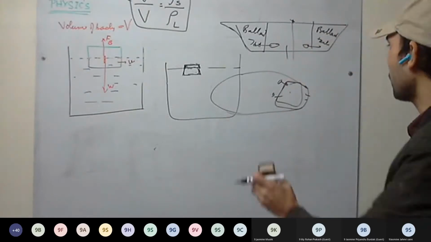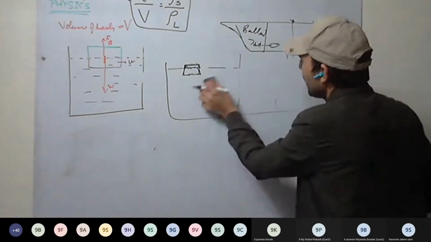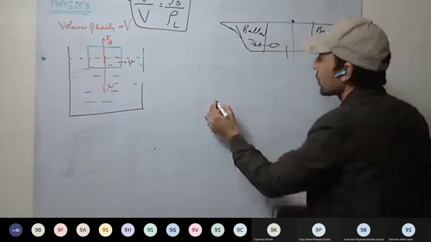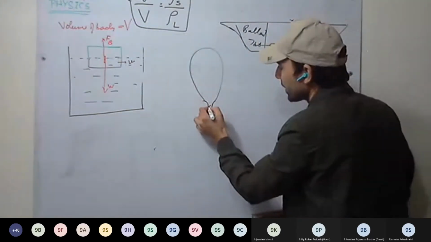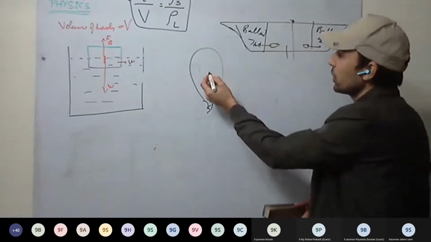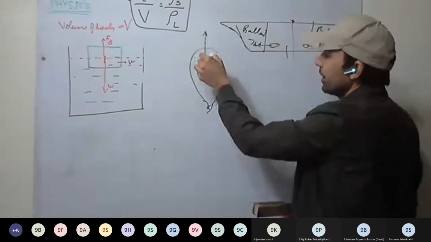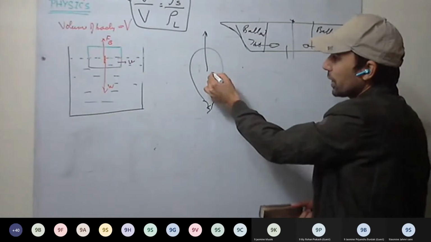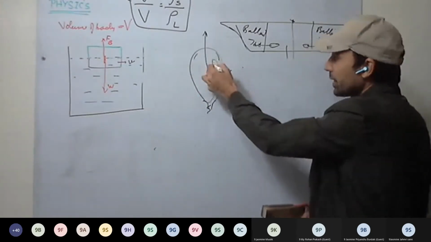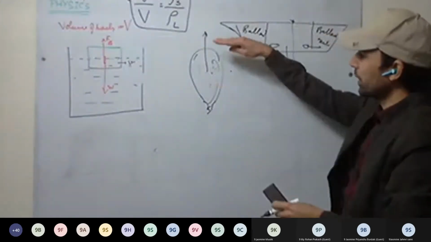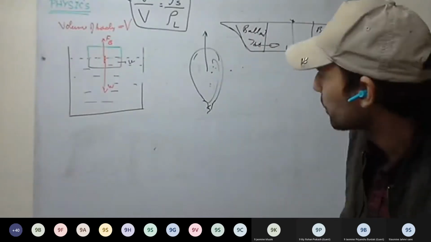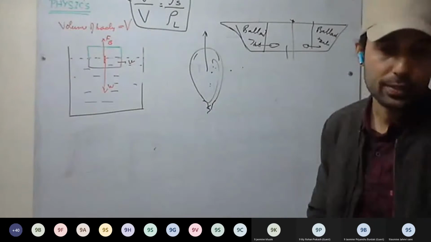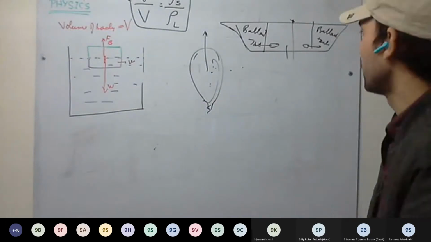Okay, rising of balloon. How does a balloon rise? Mainly balloons are filled with helium or hydrogen. Helium and hydrogen are less dense as compared to the air. So with less density, they rise. And they rise up to the level where the density of the air becomes equal to the density of the gases inside the balloon. At that moment, they stop. Okay, so we have completed this chapter. Go through it once if you have any doubt.